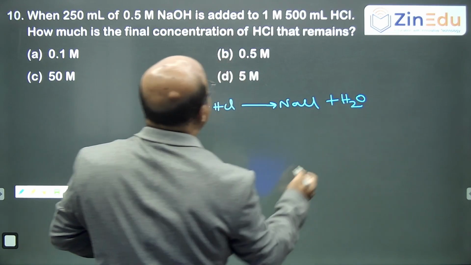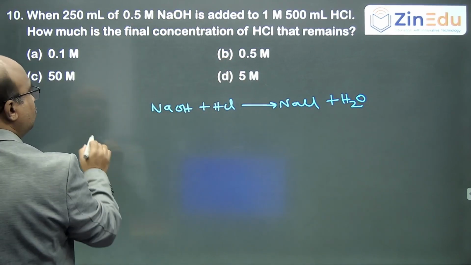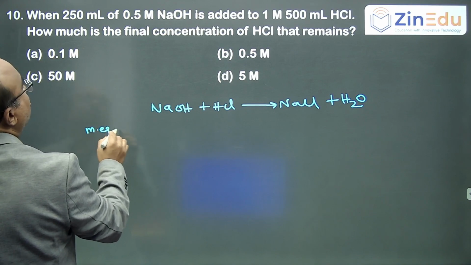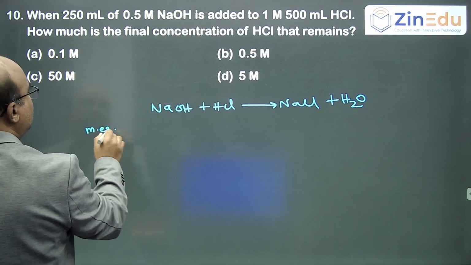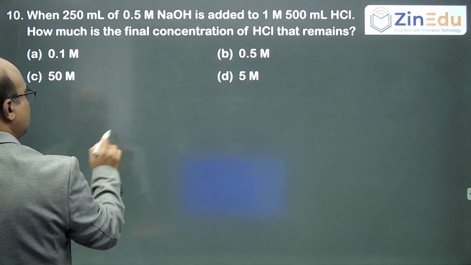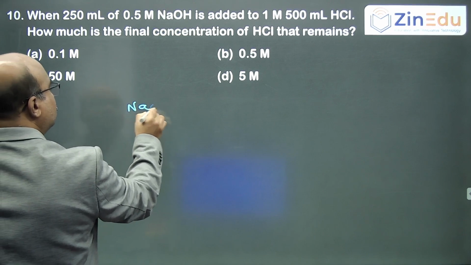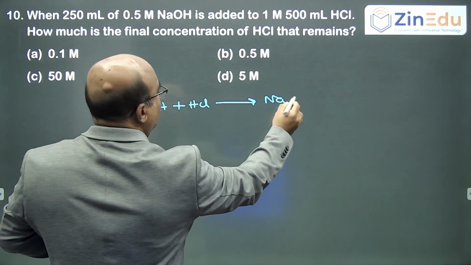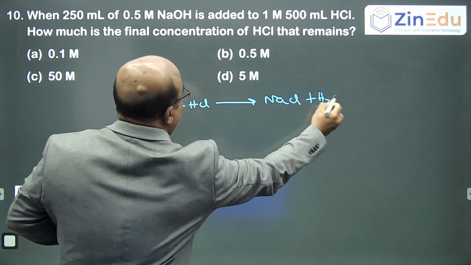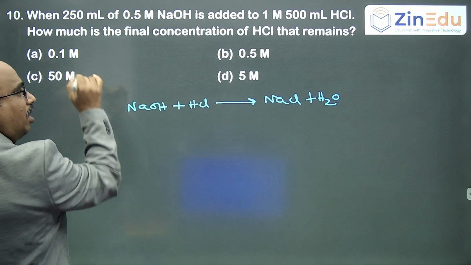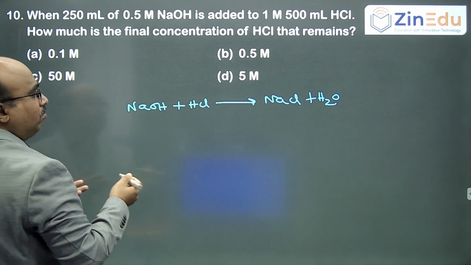So, how many milliequivalents of NaOH is taken? Millimoles, otherwise, because molarity is given. Millimoles of, let us say, NaOH plus HCl is giving NaCl plus water. So we are multiplying the molarity and volume, but volume is in mL, so we will get millimoles.